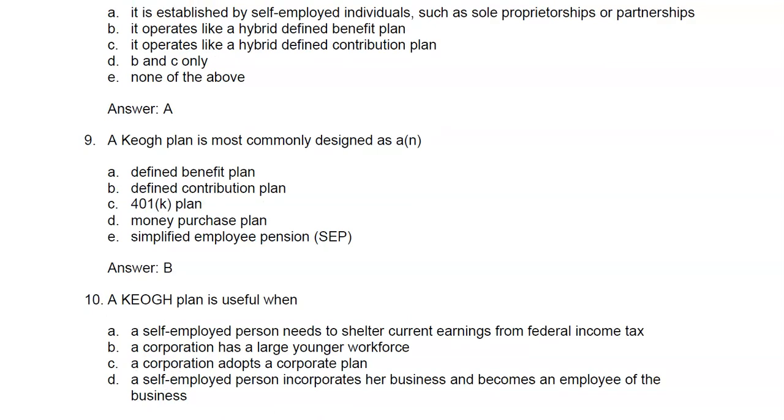Question 10. A KEO plan is useful when A. A self-employed person needs to shelter current earnings from federal income tax. That is true. B. A corporation has a large younger workforce. That's not true. It's designed for small individuals. C. A corporation adopts a corporate plan. That is not true. It's for a self-employed person. And D. A self-employed person incorporates her business and becomes an employee of the business. No, that is not true.